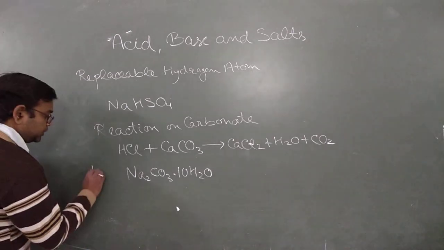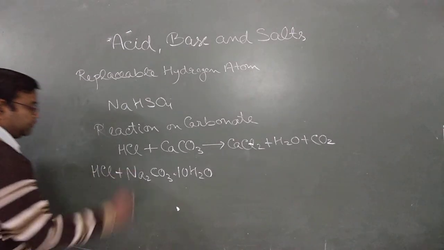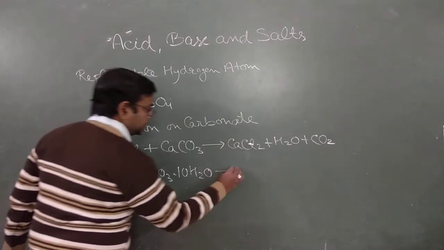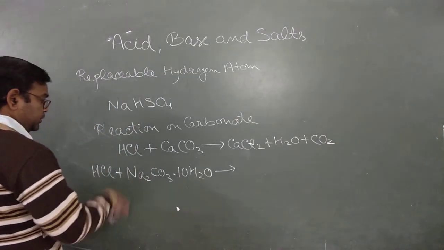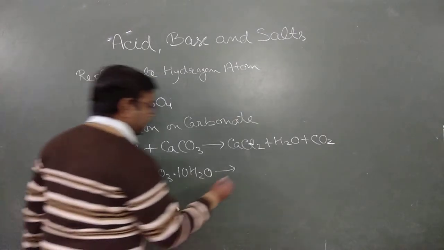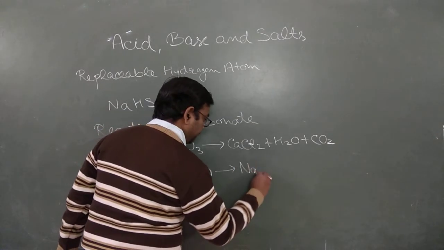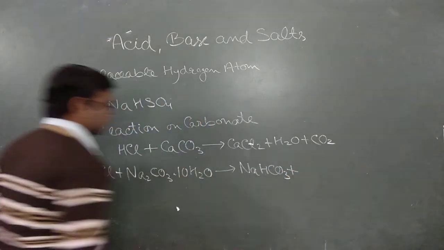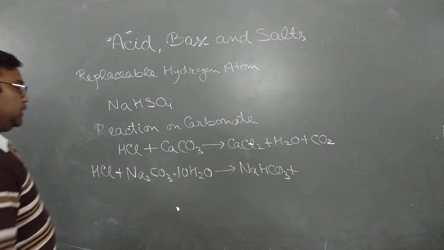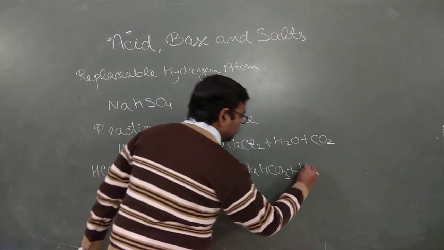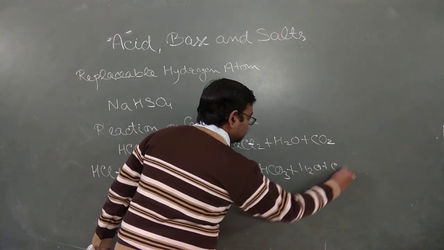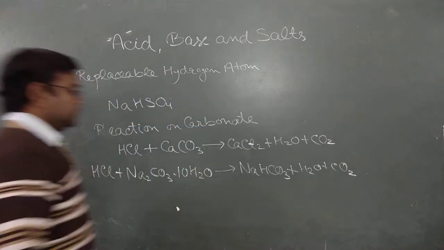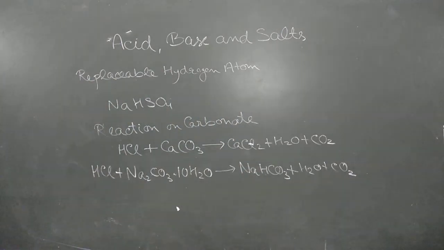At first it forms NaHCO3. There is a partial displacement, then it's formed, there are water molecules already, so they release water plus CO2, carbon dioxide. So hope this is clear to you.